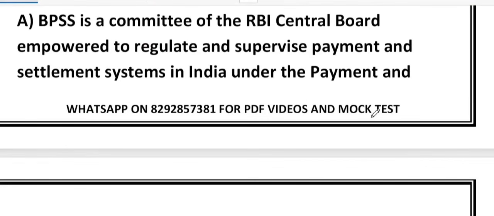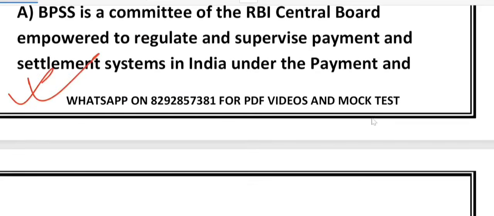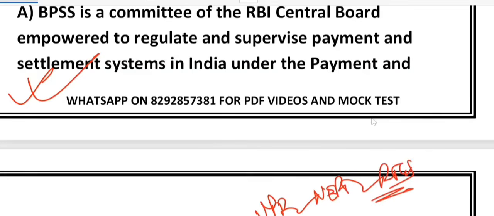Let's go through each and every option carefully. Option A is the correct one. Why? Because the BPSS works under the RBI and ensures the smooth functioning of payment systems like UPI, NEFT and RTGS.